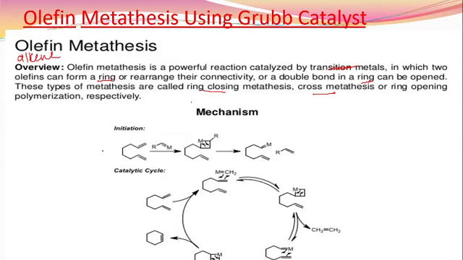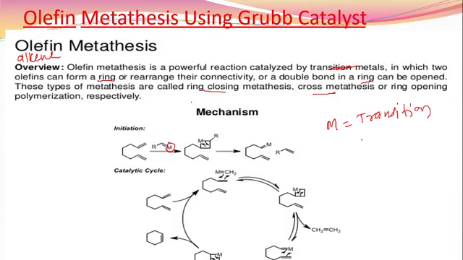Okay, this is metathesis. Let me show the mechanism of this. Here you can see there are two double bonds, two olefins. This is reacted with the catalyst, and here this is the metal. Here M is a transition metal.